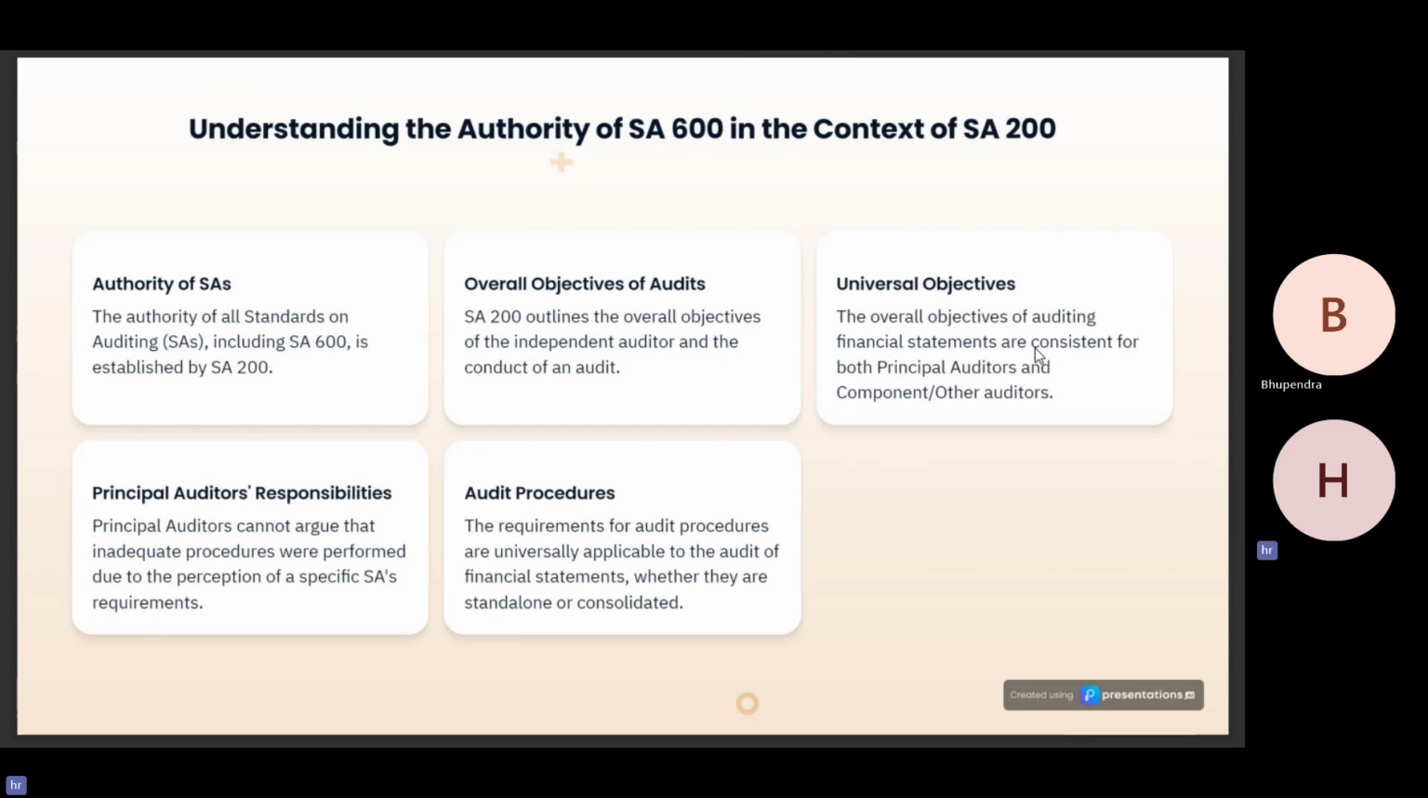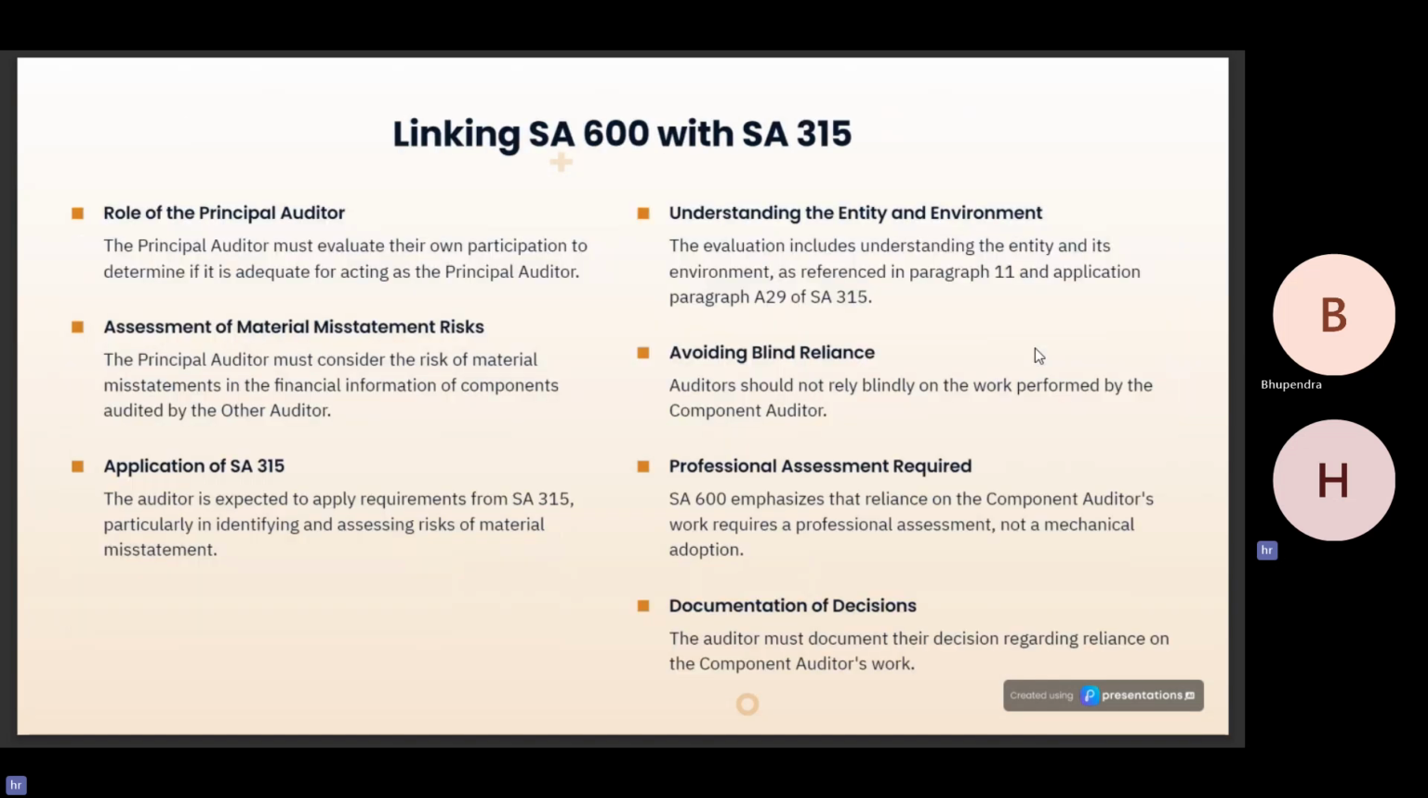Here's the same one. The component principal auditors cannot argue that inadequate procedures were performed due to their perception of the specific SA's requirement. The requirement for the audit procedures is universally applicable to the audit, that is, with respect to SA 200, whether they are standalone or consolidated. Now linking SA 600 with SA 315.